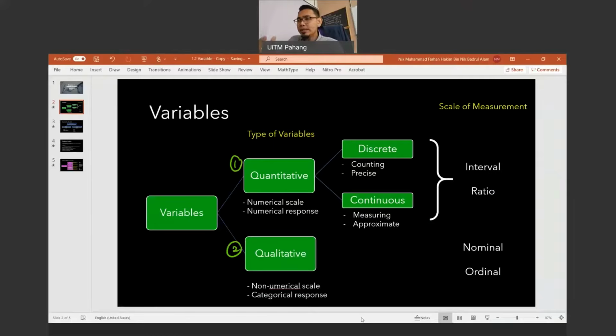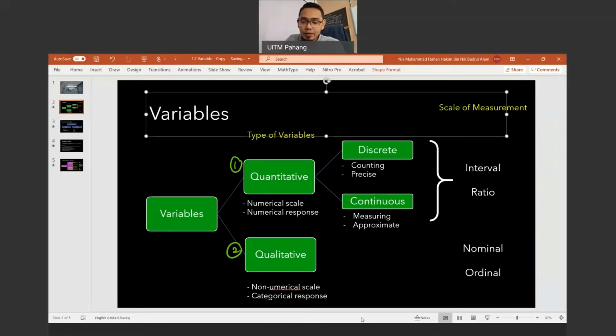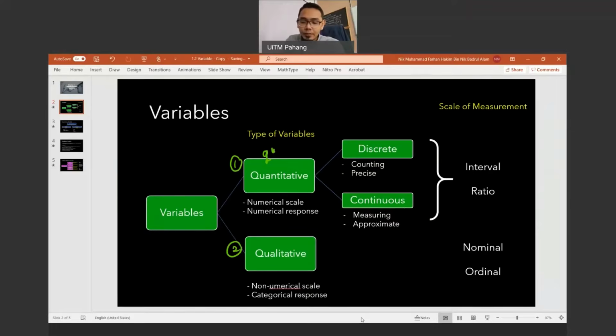So what is a quantitative variable? Quantitative comes from the word quantity. Quantity means ada bilangan, all right? So when it comes to bilangan, you have a numerical scale or numerical response. But when it comes to qualitative, the word is actually quality, which is very subjective. So it is non-numerical, or it is actually a categorical response. Sometimes we call it non-numerical or categorical, which is the category.